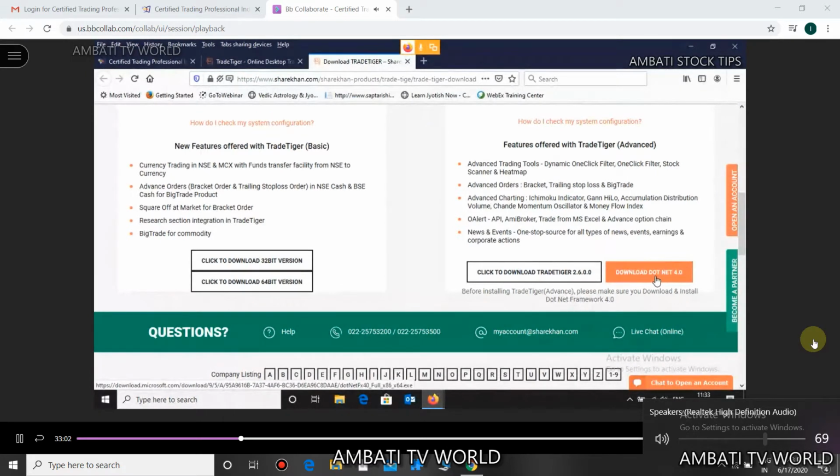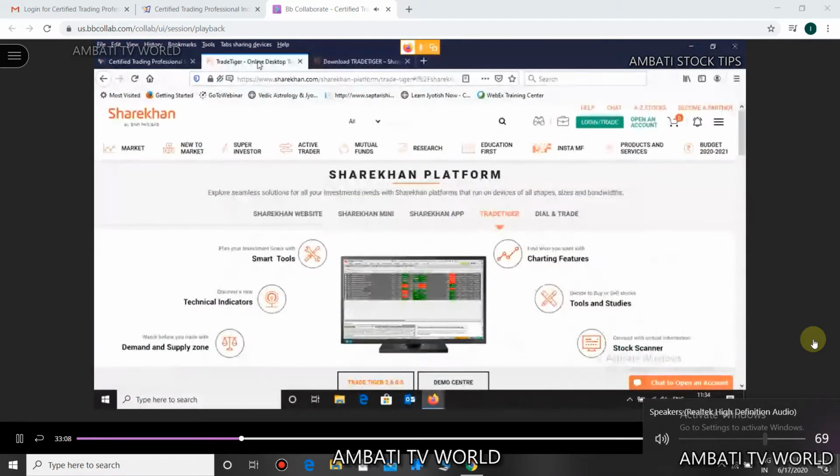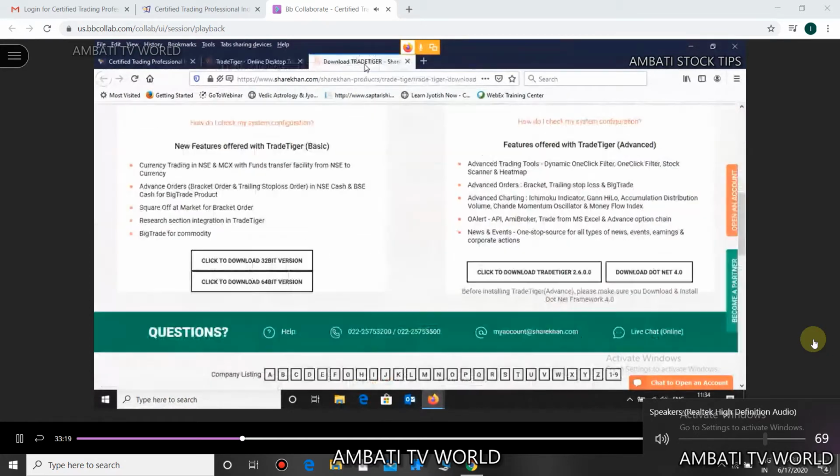Sumanta ji, no. For mobile, you need to download the mobile version, the Sharekhan app. Okay, yes. So first download .NET if you are using an old laptop or an old desktop.